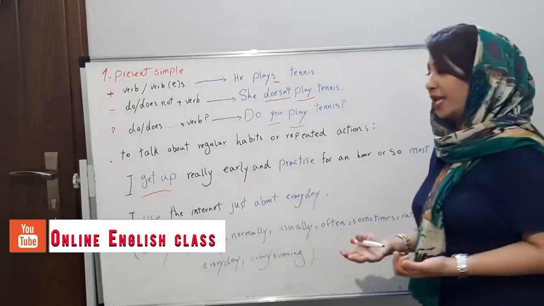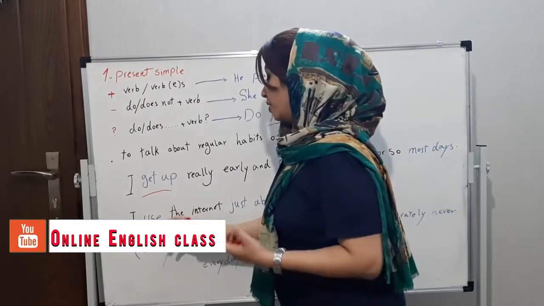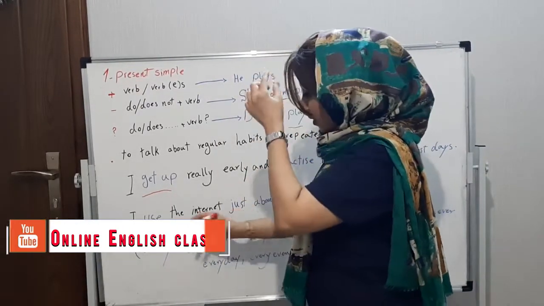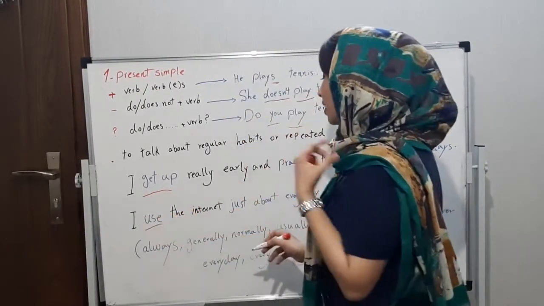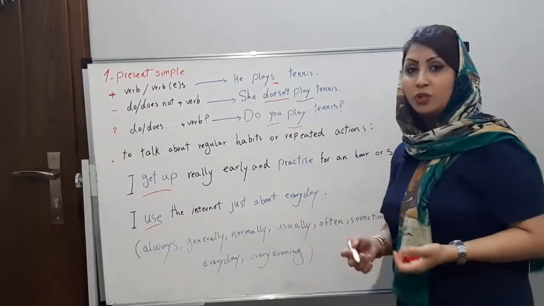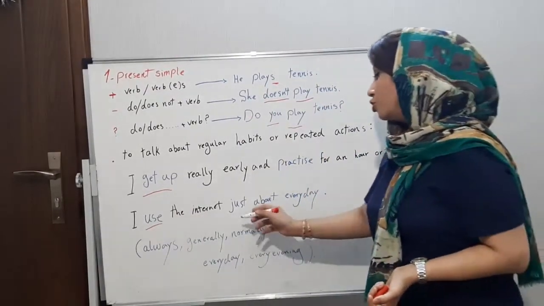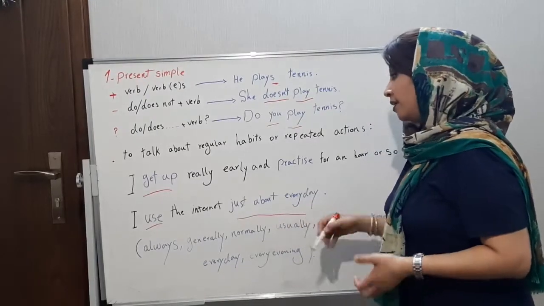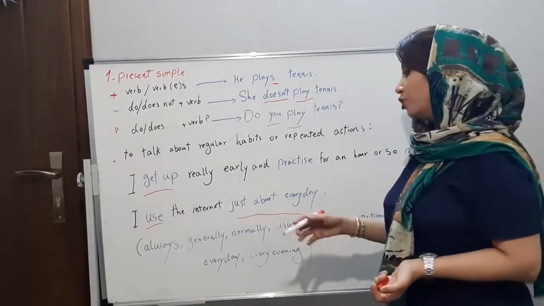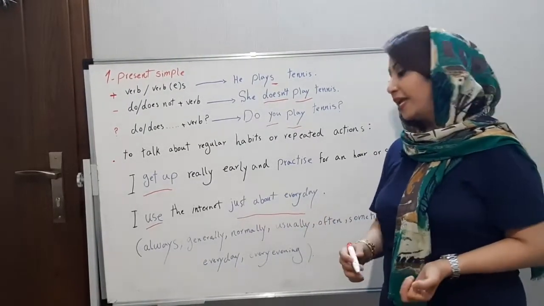I use the internet just about every day. It is a repeated action, just about every day.